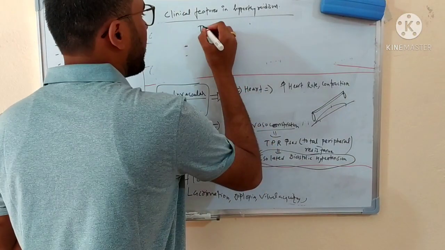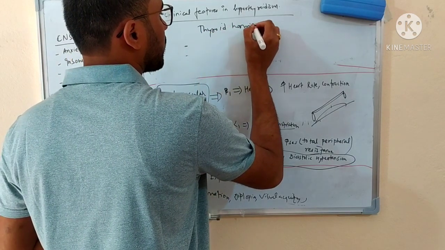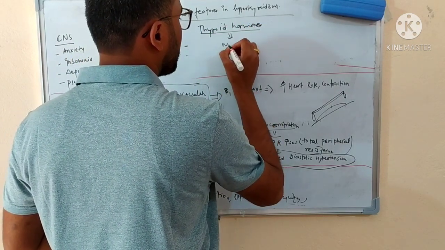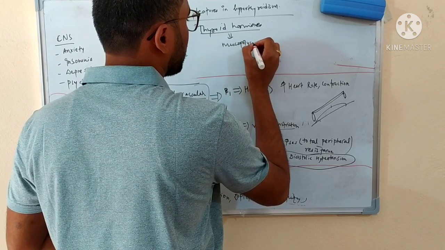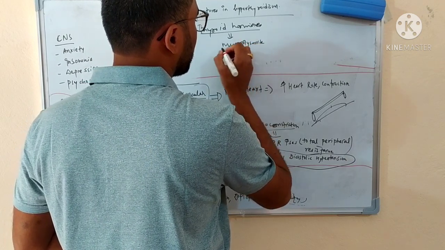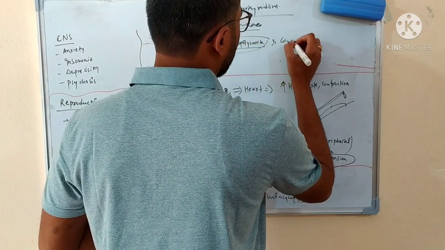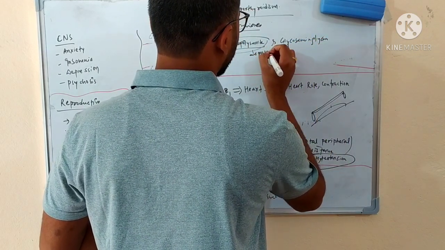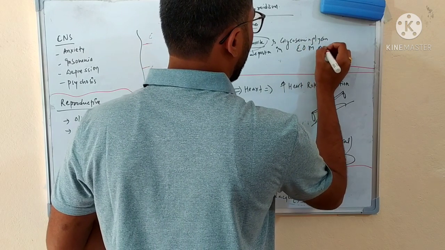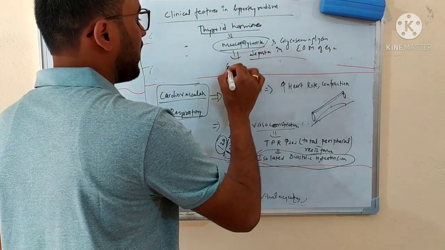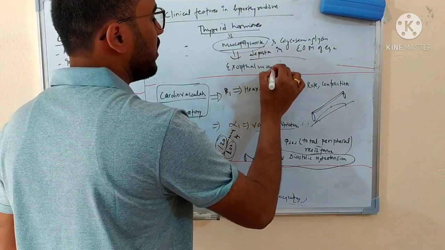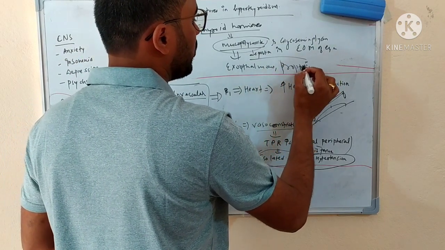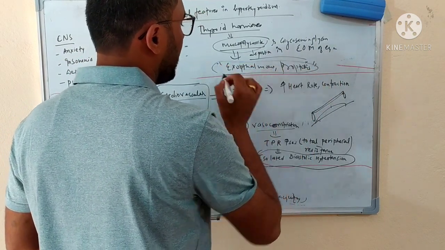See, the thyroid hormones will ultimately cause mucopolysaccharide and glycosaminoglycan deposition in the extraocular muscle of the eye. And due to this, there will be exophthalmos, or we can say there will be proptosis. And due to the exophthalmos and proptosis, there will be exposure keratitis.